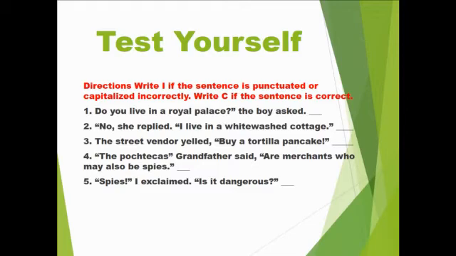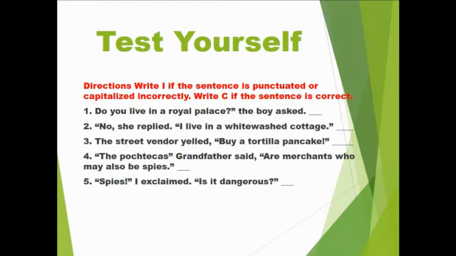The street vendor yelled, comma, then quotation marks, buy a tortilla pancake, exclamation mark, then quotation mark. So is this sentence punctuated correctly? Write C. If not, write I.